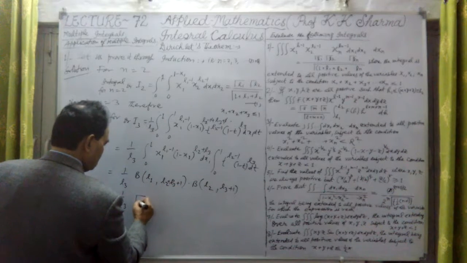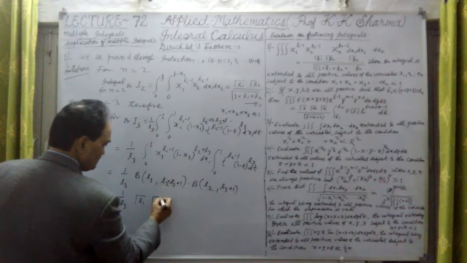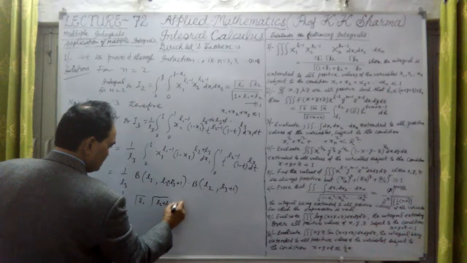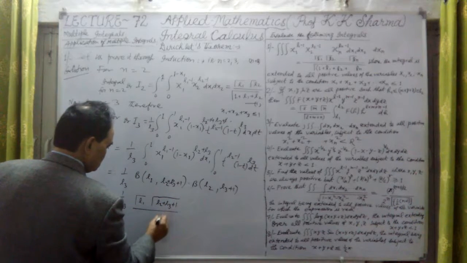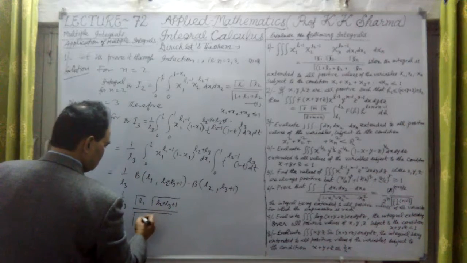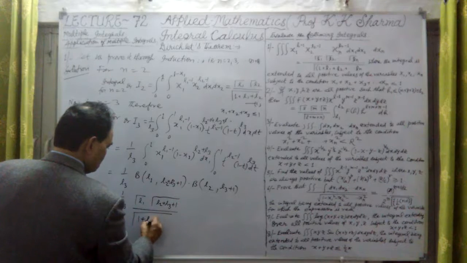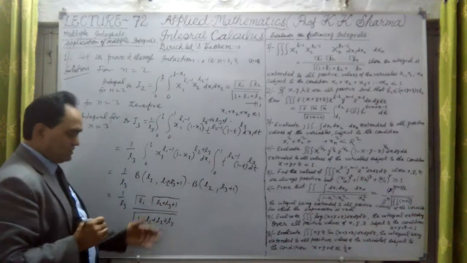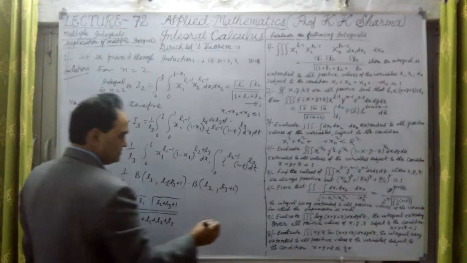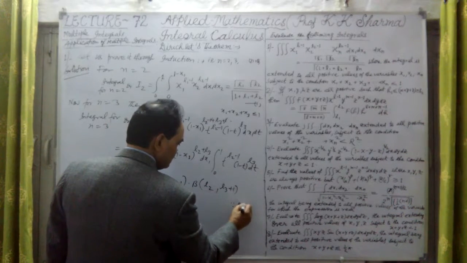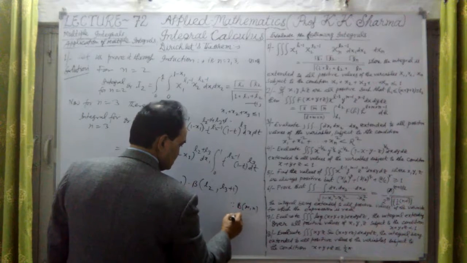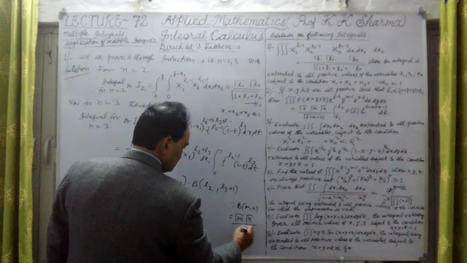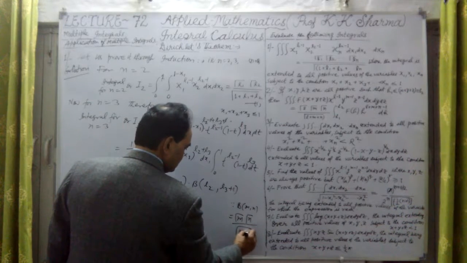So this is gamma L1 in terms of gamma. This is L2 plus L3 plus 1. Same gamma we put. And this is gamma of the sum of these three. This is 1 plus L1 plus L2 plus L3. This we have done. We know from the gamma function the beta. Since, let me write here, beta mn is equal to gamma m gamma n divided by gamma m plus n. This is the formula here.